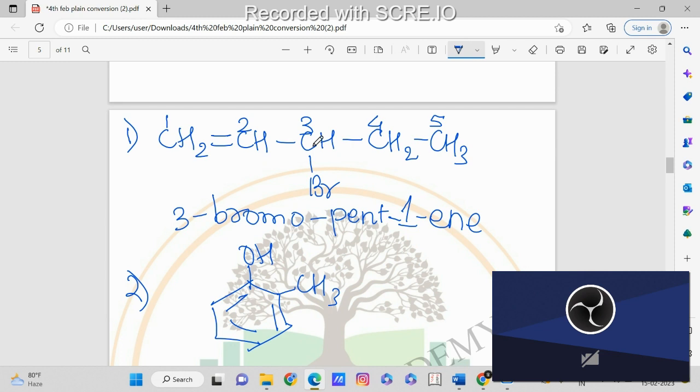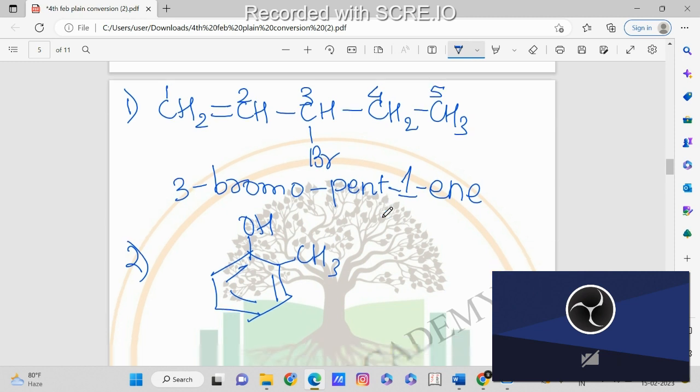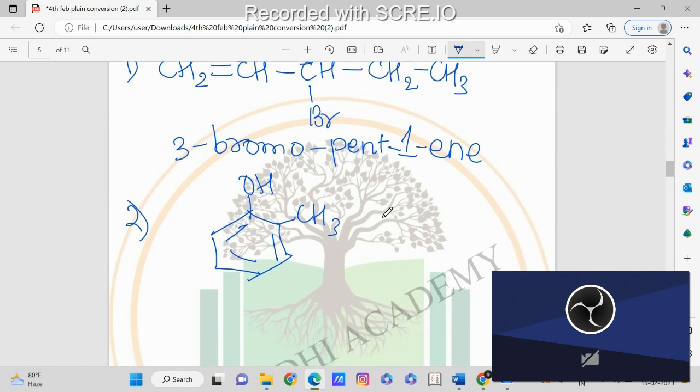Okay, now why 3 bromo? Because the substituent is at third position and priority is given to the double bond, so that's why we are numbering from here. And the group which we are giving priority will come as a suffix. Suffix means the name by which the name of the compound ends. So it will be 3 bromo pent 1 ene. Okay, is it clear? This was the basic or the easy one.